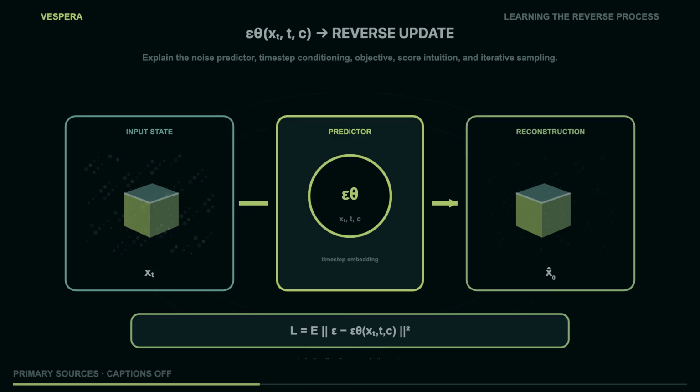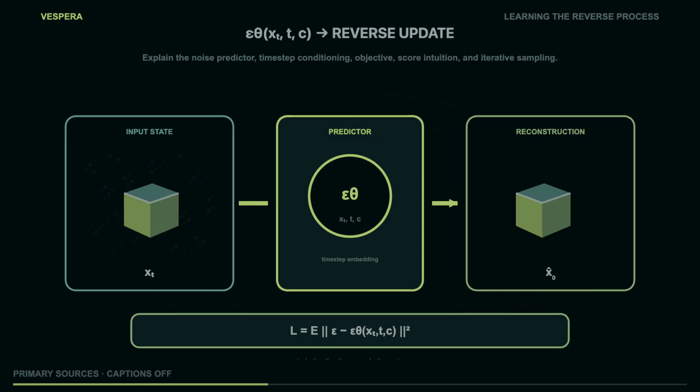There is a score intuition underneath. The score is the gradient of the log density with respect to the state. It points toward regions where the data distribution is more likely. For Gaussian corruption, the optimal noise estimate is related to that score by a scale factor. You can think of epsilon theta as a coordinate-friendly way of predicting the local correction, while score language describes the same neighborhood as a density gradient. The episode will keep the distinction honest. The network is trained with a noise prediction loss, and the score is an interpretation of what that prediction encodes.